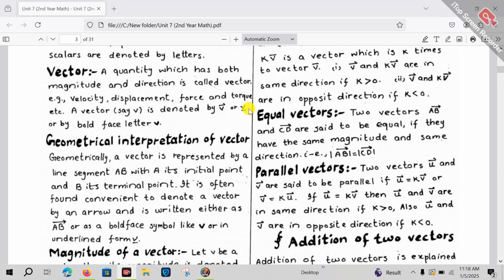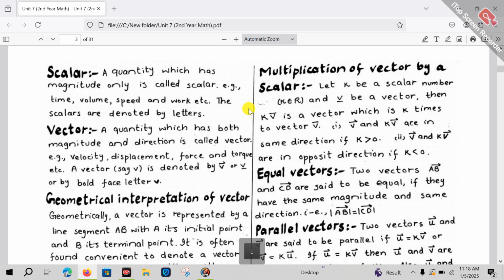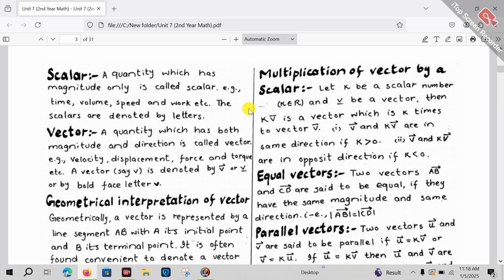Hello, dear friends. Today we will discuss the concept of vector and scalar, Unit number seven of second year mathematics. In this unit we will discuss the two major concepts of scalars and vectors. First of all, we will discuss the concept of scalar. After that, we'll discuss vectors in detail. So first of all, scalar.